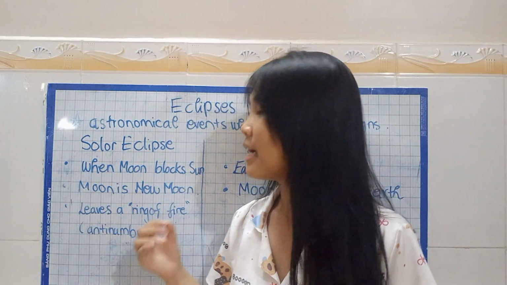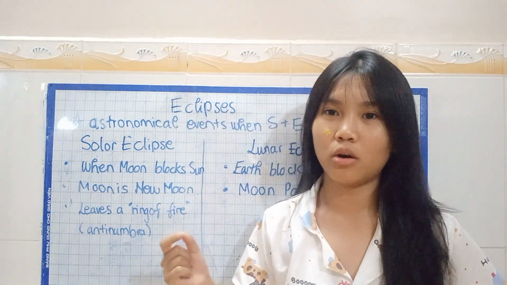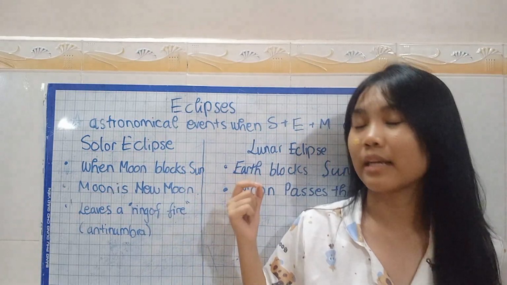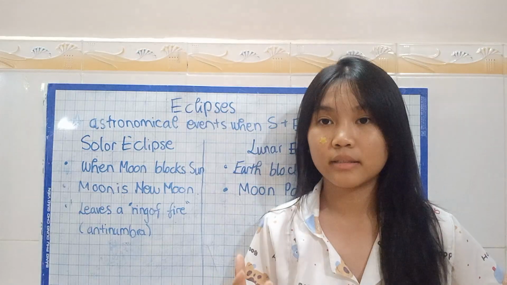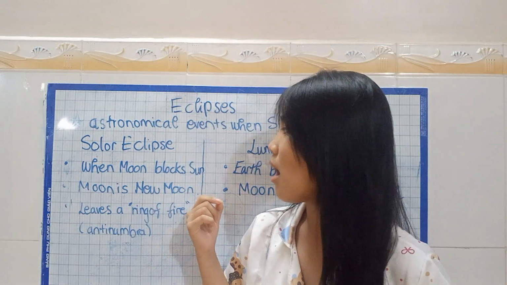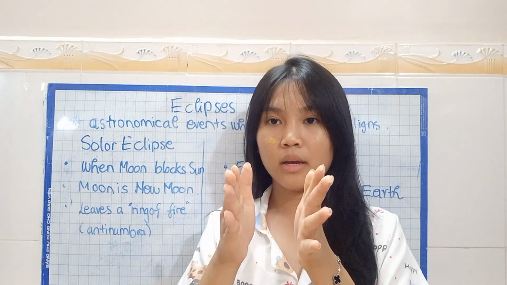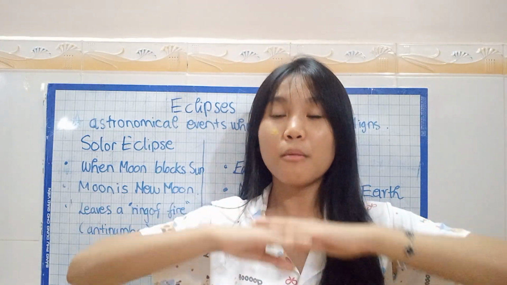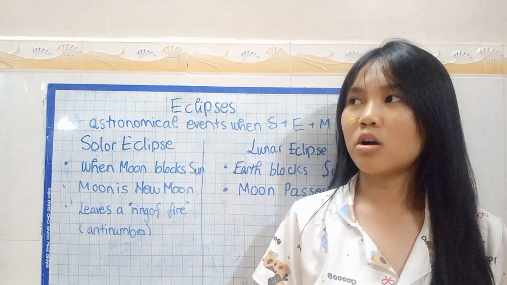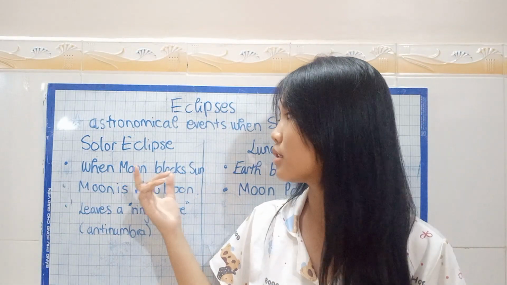First is the solar eclipse. This type of eclipse is one that you really cannot commonly see. A solar eclipse is the eclipse when the moon blocks the sun. Very simple. So a solar eclipse is when our earth is here, the moon is here, and the sun is here. Remember, they all line up in a straight line. Earth, moon, sun, lined up straight.